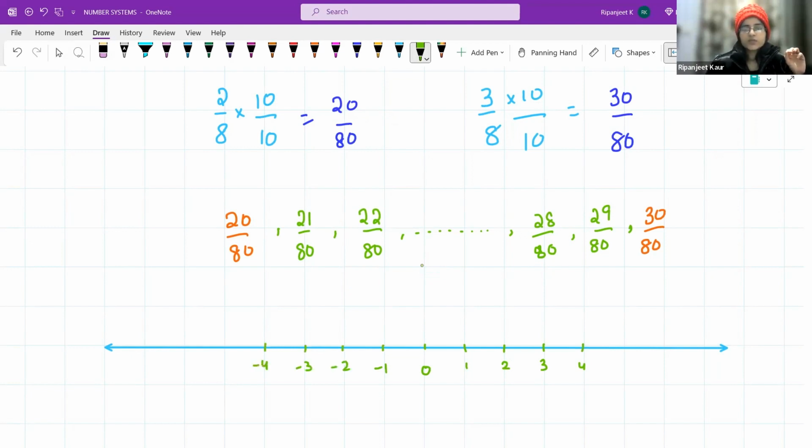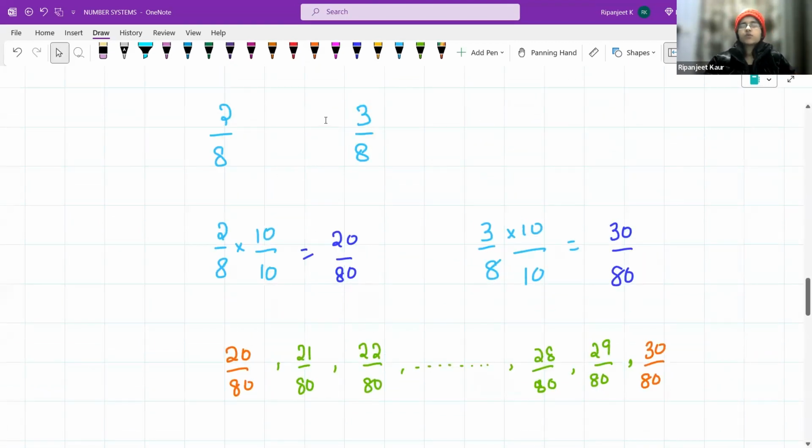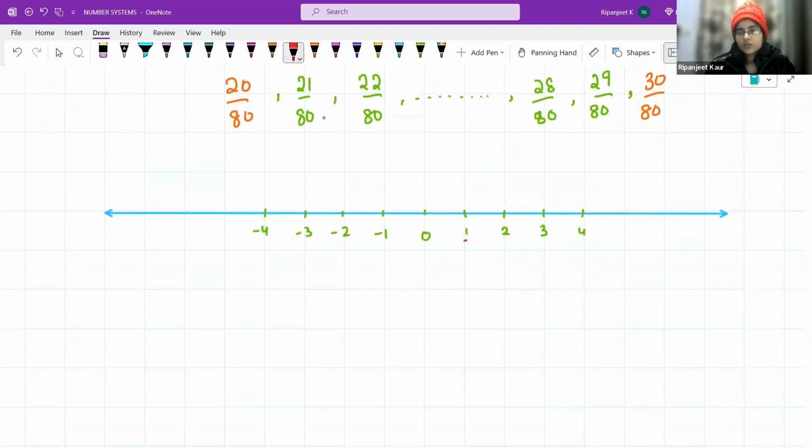And only these many. Okay, now between these numbers are 2 over 8 and 3 over 8. So we just put over 8, over 8, over 8, over 8, and same goes here. So this is how we can represent the rational numbers. And 0 over 8, what do you think it is? Yes, it's 0. So 0 as it is. So see, this is how we can represent the rational numbers on the number line. And now we know how to represent rational numbers on the number line.